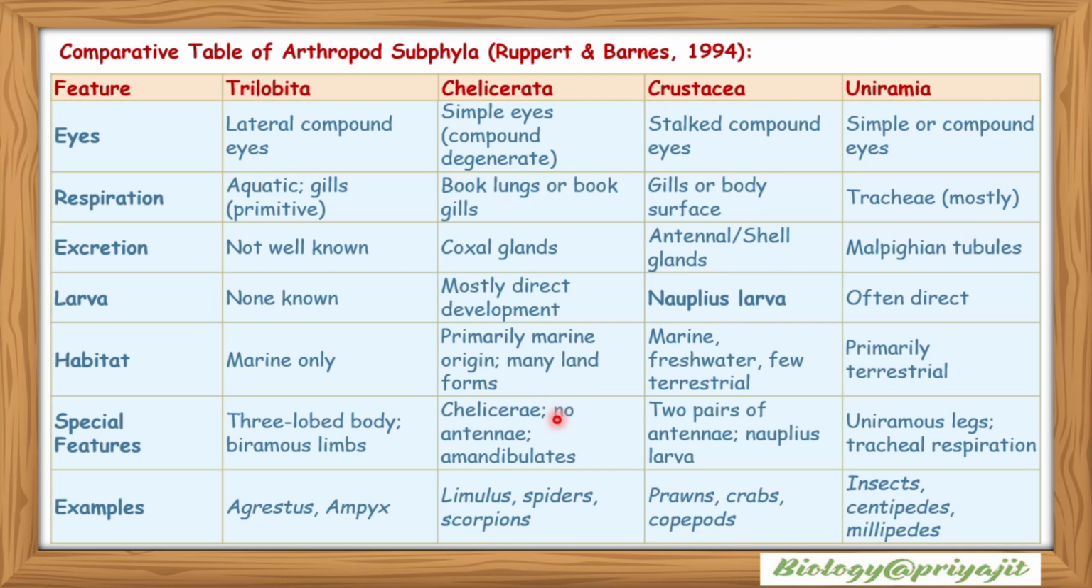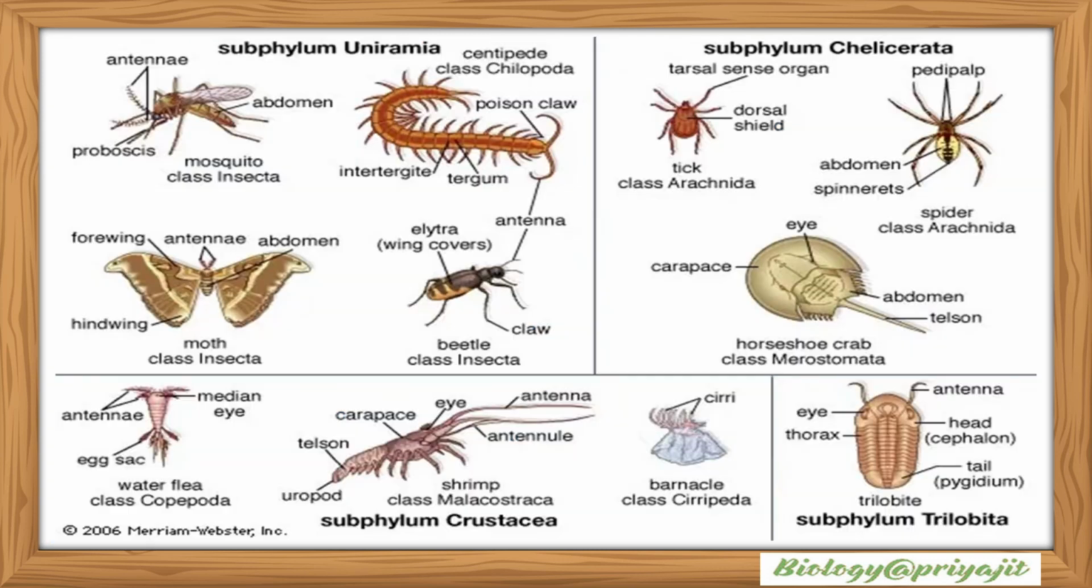Special features: Trilobita have a three-lobed body and biramous limbs. Chelicerata have chelicerae as their mouth parts, no antenna, and they are amandibulate. Crustaceans have two pairs of antenna, and nauplius larvae are found. Uniramia have uniramous legs and tracheal respiration. Examples of Trilobita are Agnostus and Asaphus. Examples of Chelicerata are Limulus, spiders and scorpions. Crustacean examples are prawns, crabs and copepods, and insects, centipedes and millipedes are examples of Uniramia.